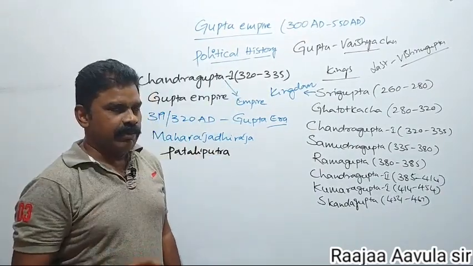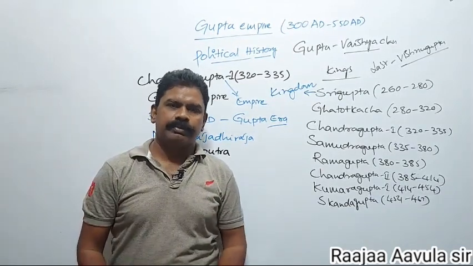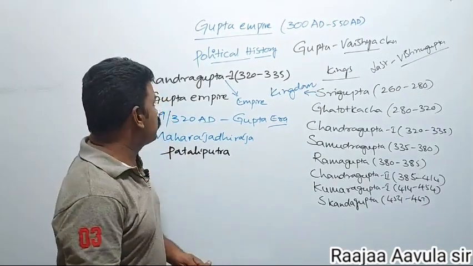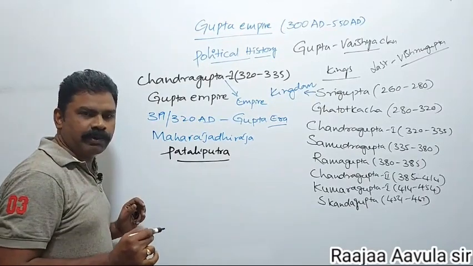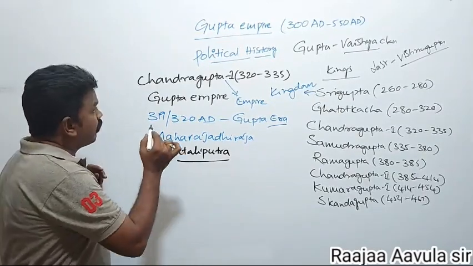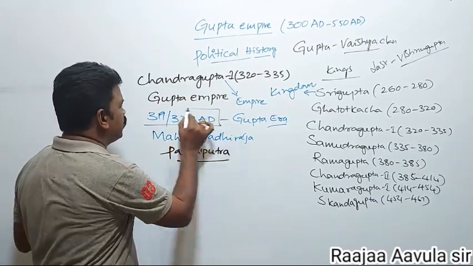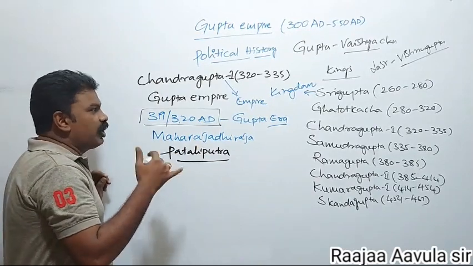Since the time of the Chandragupta I period, he ruled from Pataliputra, and whenever he started his kingdom in 319 or 320 AD, he was coronated.